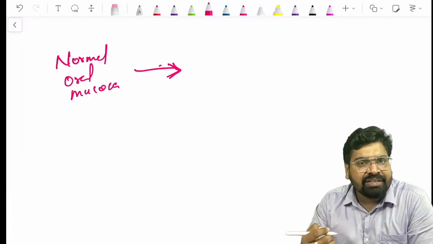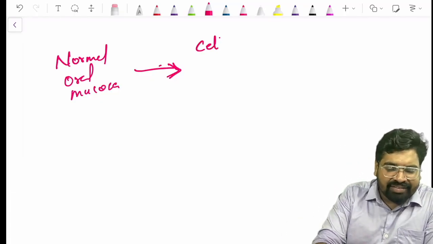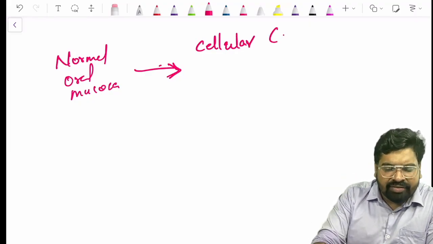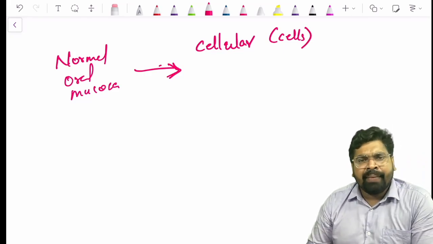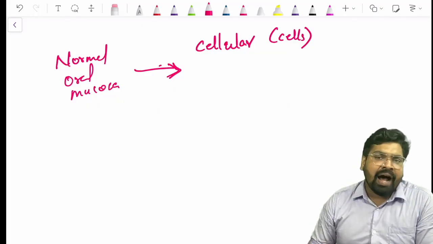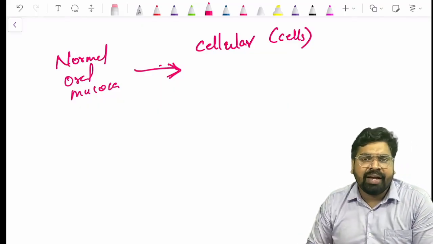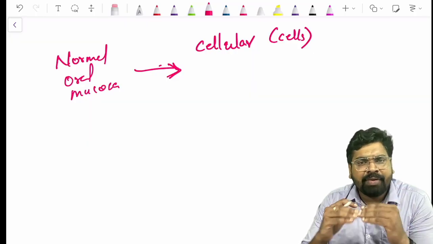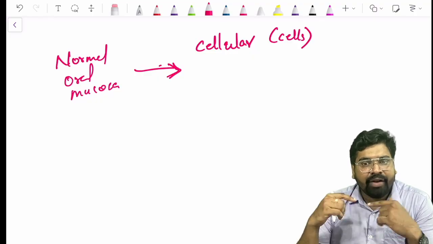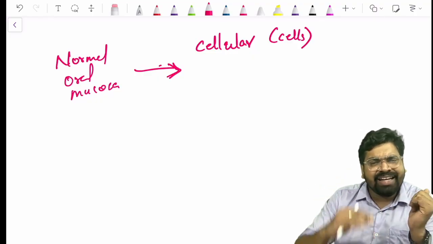Those changes will occur at the cellular level, in the cells. Sometimes these changes can be seen in the architecture of your epithelium. How is your normal epithelium? You have stratum basale, stratum spinosum, stratum granulosum, and your stratum corneum. So that is the architecture.